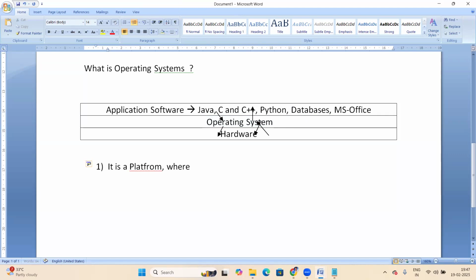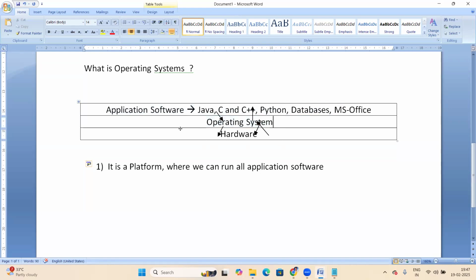It is a platform where we can run all application software. So what is an operating system? It's a platform where we can run all the application software on top of the OS. So the OS is acting like a platform.